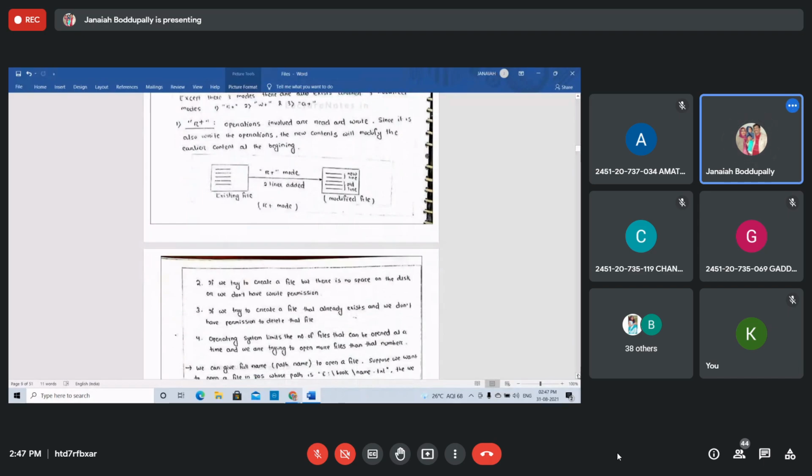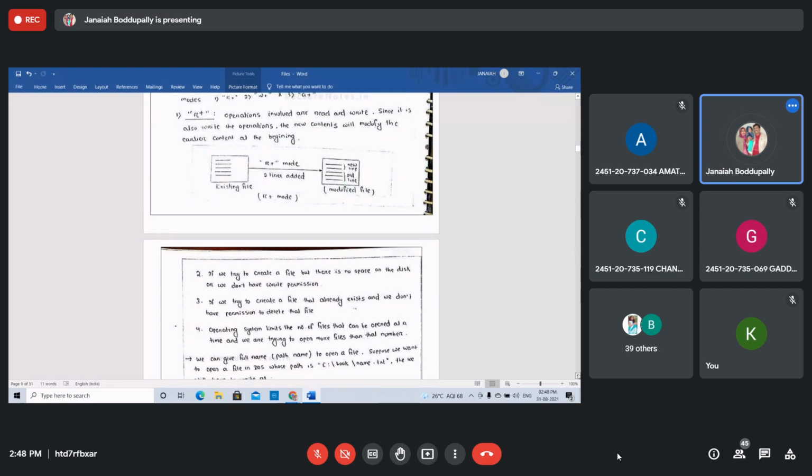Operations involved are read and write. R plus is read and write. R is only read a file, read mode, right? R plus is read and write. Since it also writes, the new contents will modify the earlier content. That's why it is read and write. See this existing file, in R plus mode, 2 lines are added. Modified file, that is the modified file. Old line, new lines.